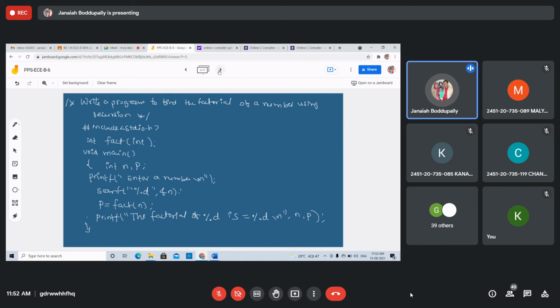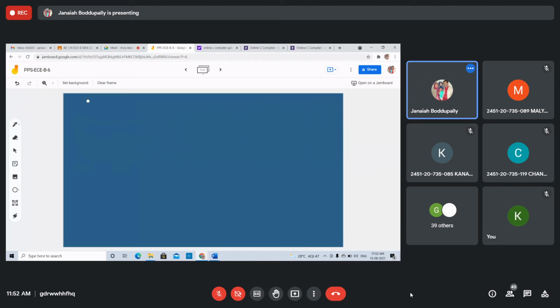Now the function definition. You start the function definition: int, and again fact as the function name. Take one variable, int x, and another variable, int p.